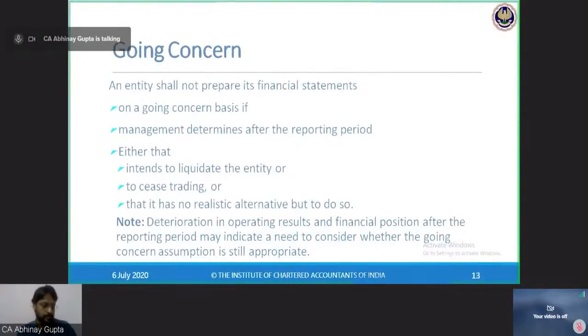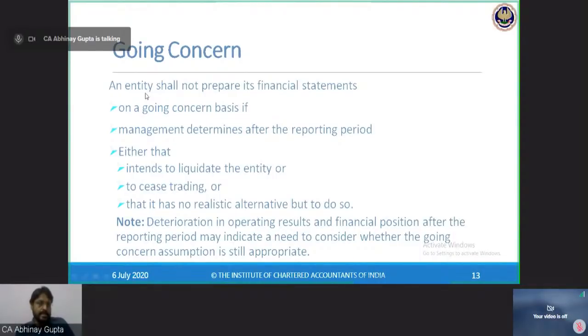Yes. Okay. Now, the last concept of the standard. At the start of the standard, I explained that this standard is talking about three things. Number 1, adjusting events. Number 2, non-adjusting events. And number 3, going concern. Adjusting we understood. Non-adjusting we understood. We have done practical questions as well on those concepts and numerous examples of all the scenarios. Now we will discuss the going concern.